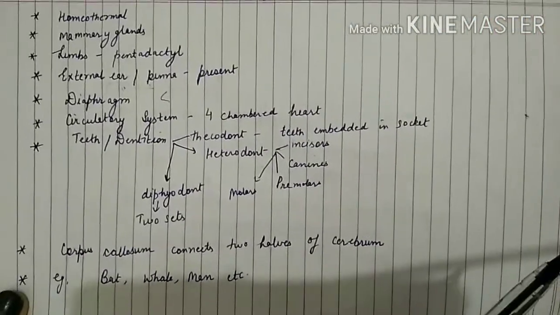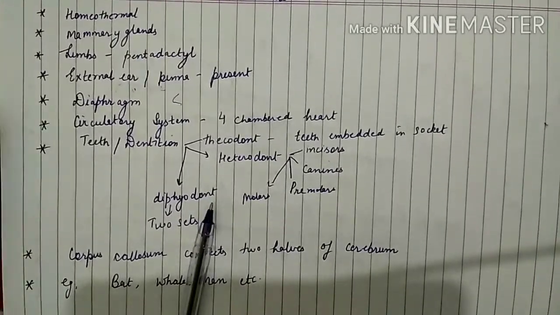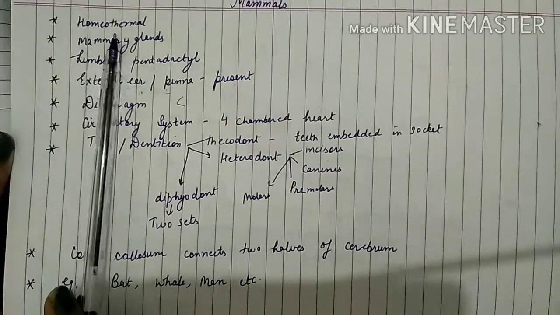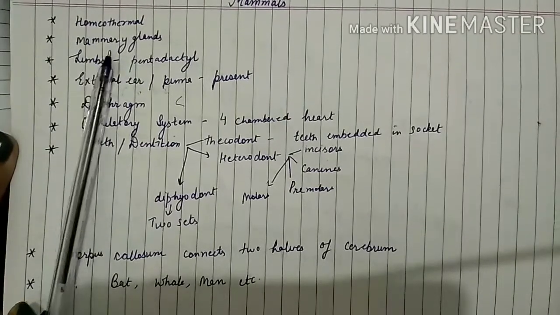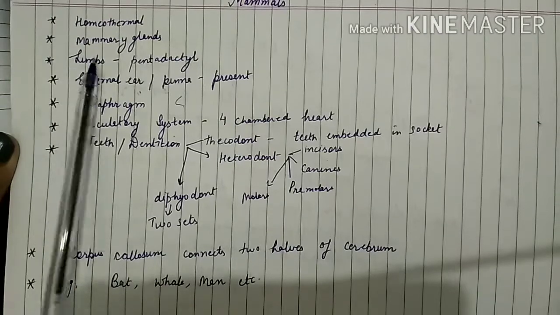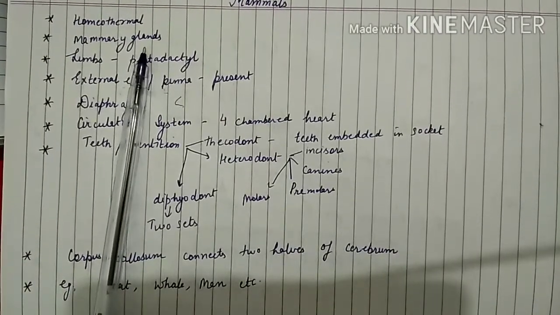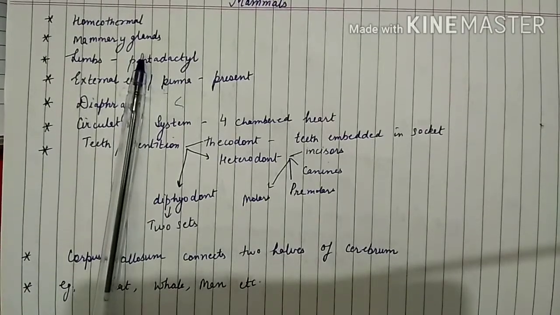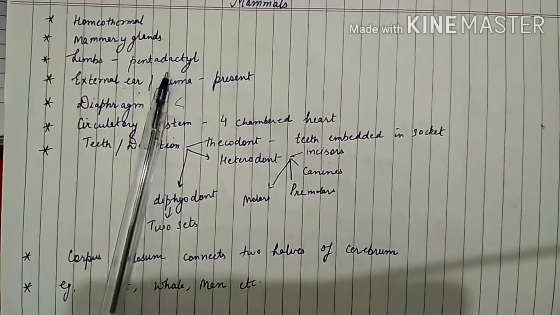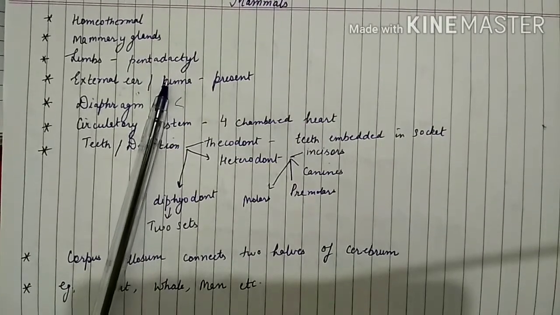So mammals, you all know, have very distinguishing features. We are already familiar with most of them. First, they are homeothermal. They are warm-blooded animals. They can maintain a constant, stable internal temperature, and they have mammary glands present on the body. So females have mammary glands to nourish their young ones. Then limbs. There are 4 limbs, forelimbs and hind limbs. Forelimbs means arms and hind limbs means legs.